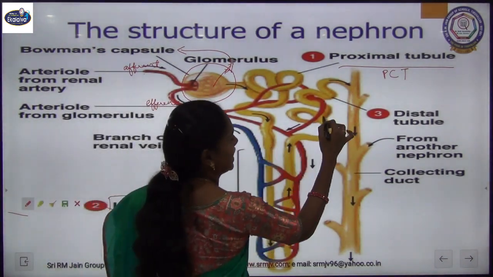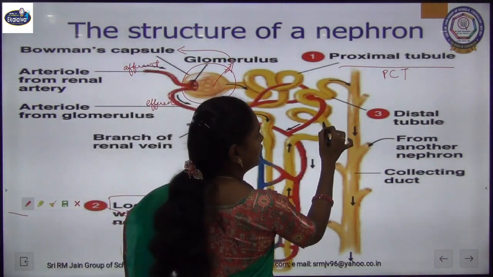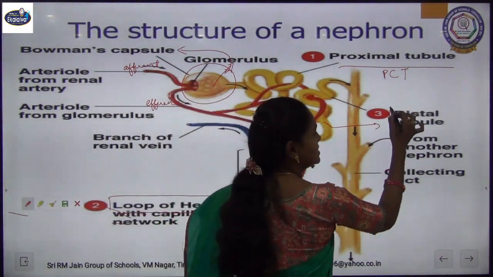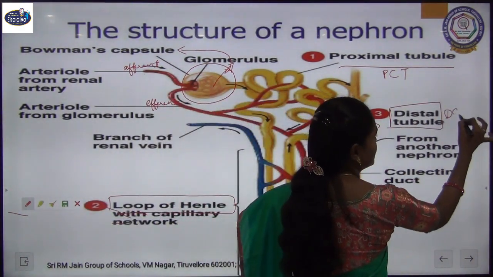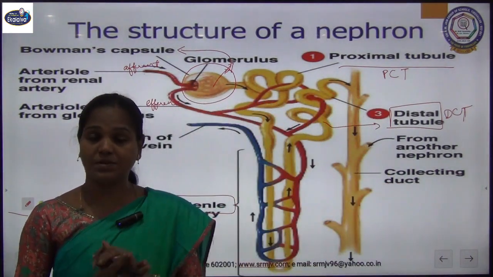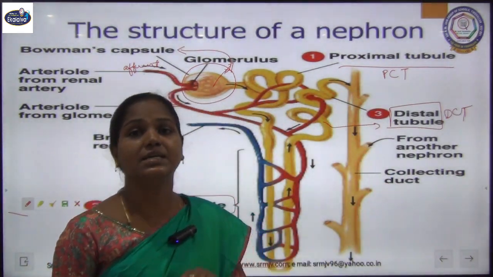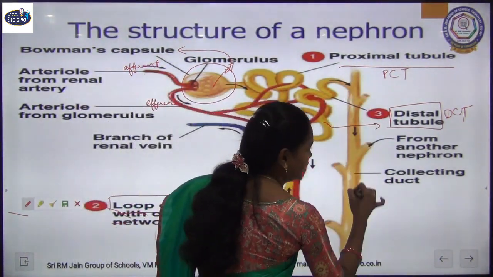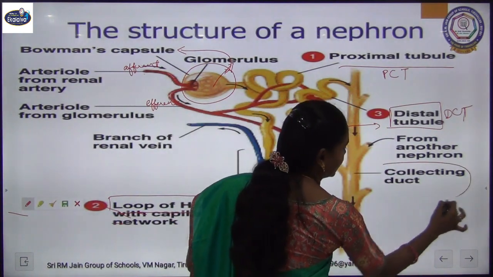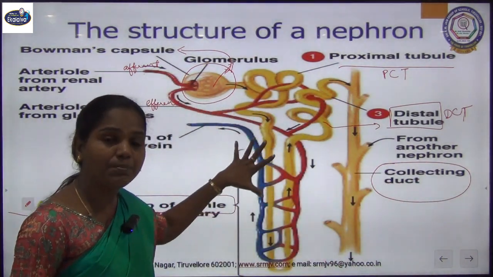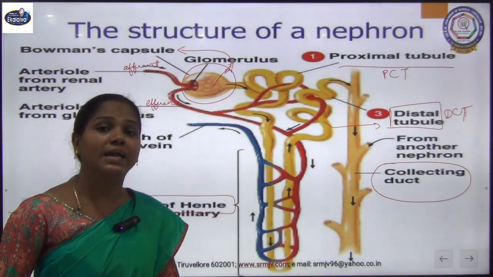Then it continues again as a coiled tube, and this last portion we call the distal convoluted tube, that is DCT. Then it continues into a tubular structure which we call the urine collecting duct. So this is about the structure of our nephron.